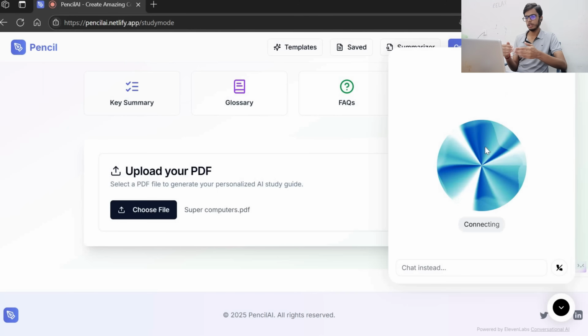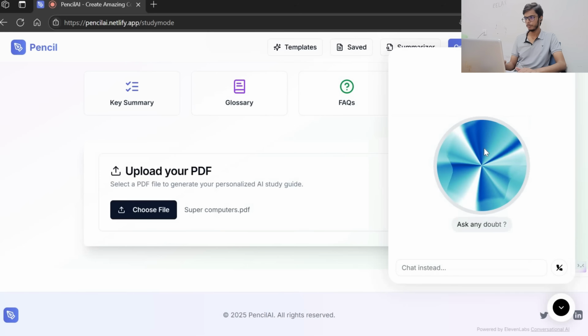Before that, a small disclaimer that I want to give to you all: whenever you try to use this agentic application on a device which has no support for a microphone or speaker, I recommend you don't use it on those devices. It is highly recommended to use these kinds of agentic applications on mobile phones so that you can have access to both microphone and speaker. So first, I will just allow the permissions that the app is asking.